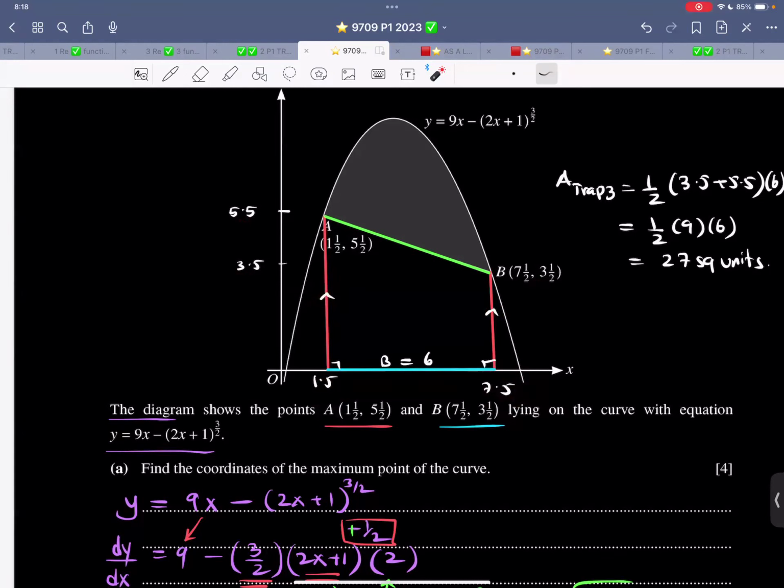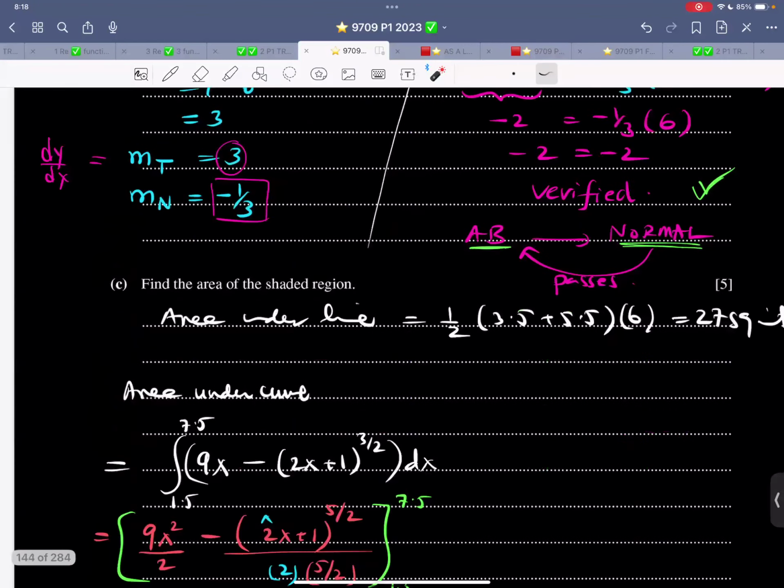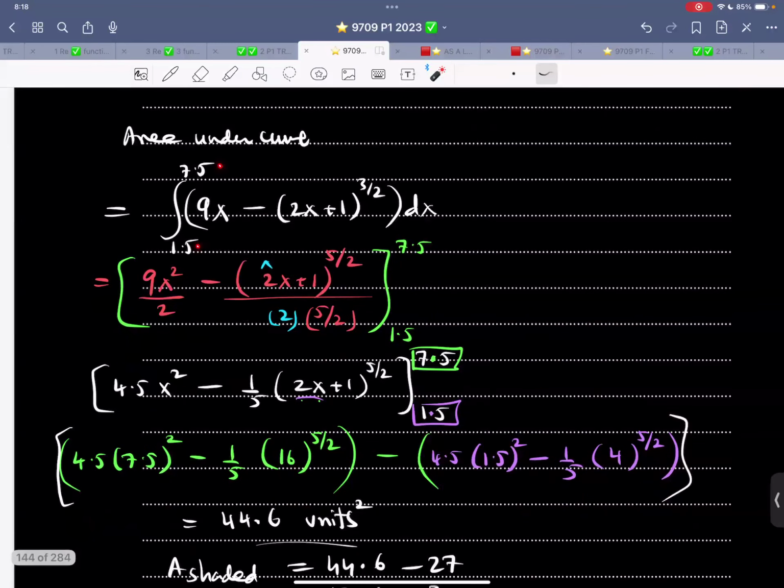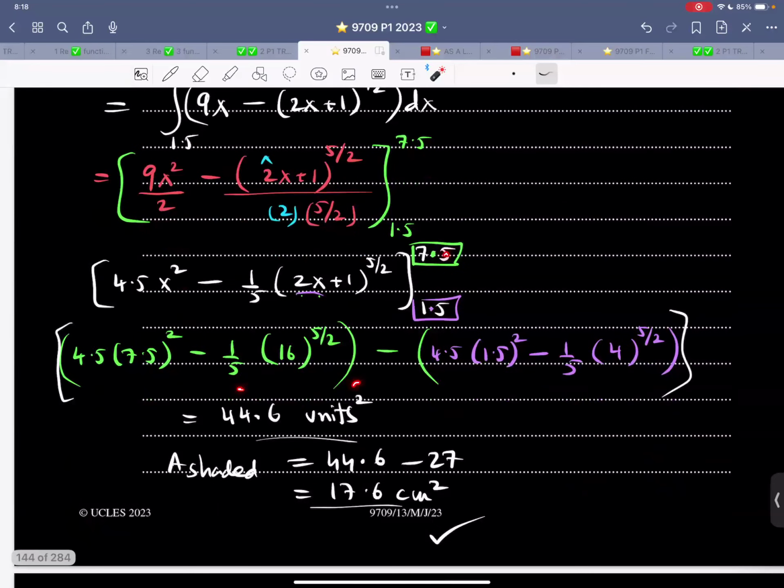That's over here. And then find the area under the curve between these two limits, 1.5 and 7.5. From it, subtract the trapezium. You find the area of the shaded region. So area under the line, area under the curve, limits are over here. Integrate, chain rule, plug in the limits, take care of it. Again, this is 16 raised to power of 5 over 2. This is 4 raised to power of 5 over 2.